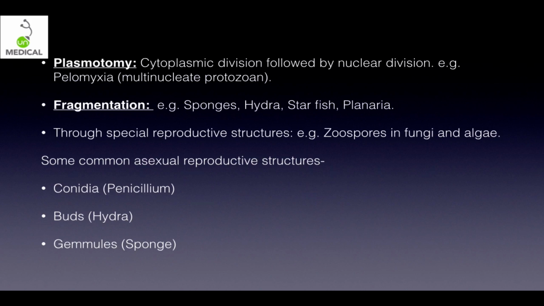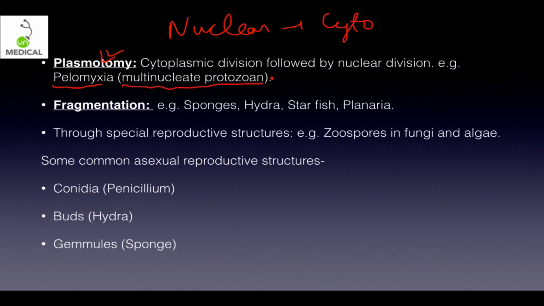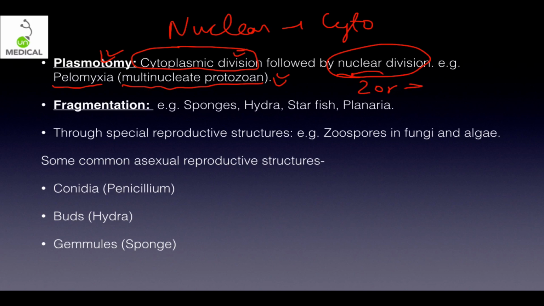So I will show you something now on plasmotomy. What do you mean by plasmotomy? Usually क्या होता है, अपन ने आज तक जितनी भी cell division पढ़ी है उसमें हमेशा जो nuclear division होती है that occurs first and then cytoplasm divides. However अगर उल्टा होता है, जैसे Pelomyxa में it happens उल्टा, that is a multinucleate protozoan, उसमें पहले cytoplasm divide होता है. तो cytoplasm divide हो गया, तो nuclear division होगा, तो obviously it will result into 2 or more nuclei per individual. So that is why it is a multinucleate protozoan.